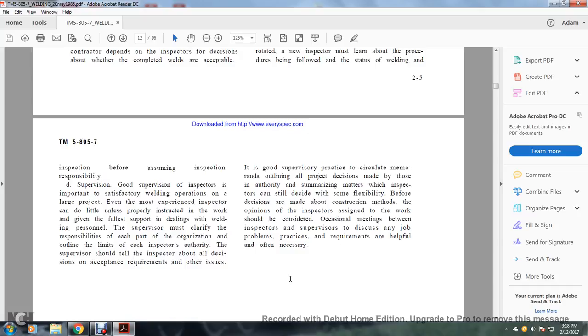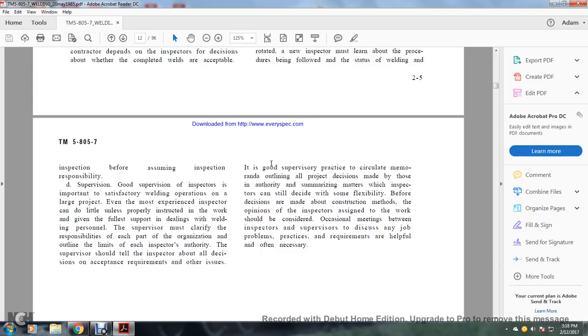Supervision. Good supervision of inspectors is important for satisfactory welding operations on a large project. Even the most experienced inspectors do little unless the project is instructed in the work. Given the full support of the welding personnel, the supervisor must clarify the responsibility of each part of the organization and the limits for each inspector. The supervisor should tell the inspector about the decisions, acceptance requirements, and other issues.